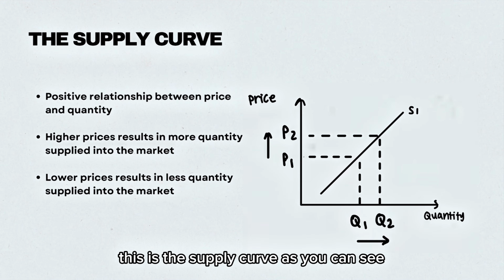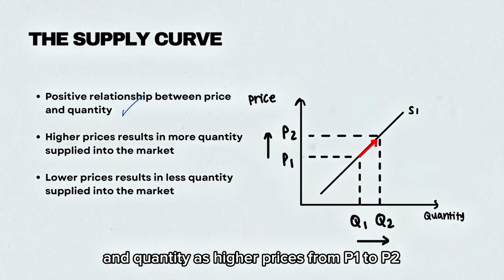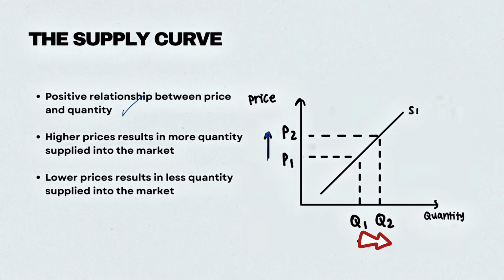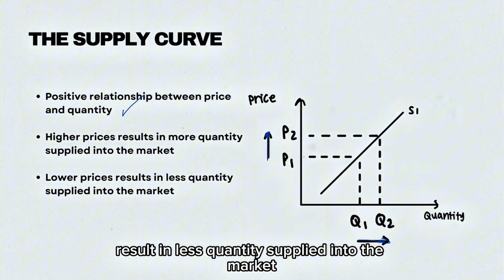This is the supply curve. As you can see, there is a positive relationship between price and quantity, as higher prices from P1 to P2 results in higher quantity supplied from Q1 to Q2. And of course, lower prices result in less quantity supplied into the market.